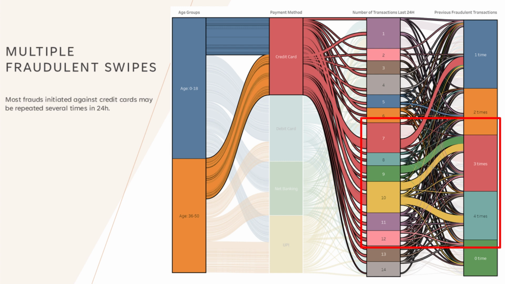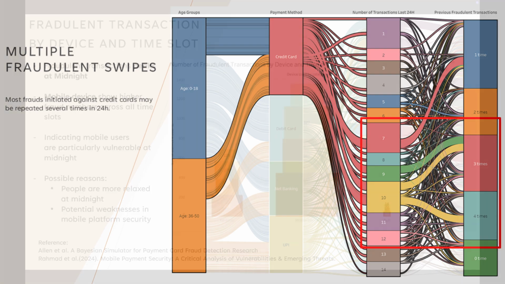Since credit cards only require a card number and CVV, and no biometric checks, users often don't notice the fraud in time, increasing the risk of loss. Now my team member Sun Juncheng will introduce the next part.